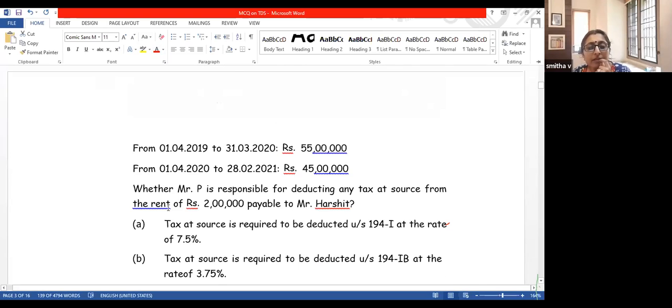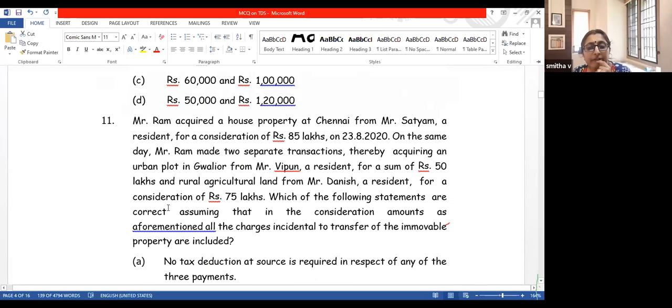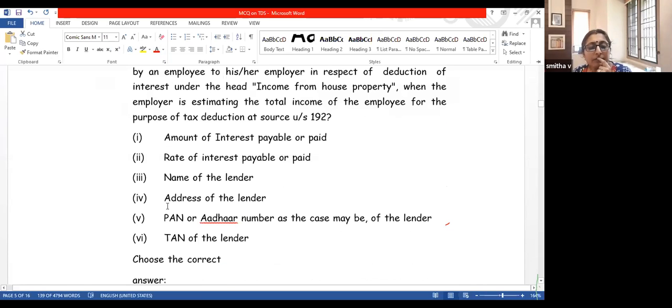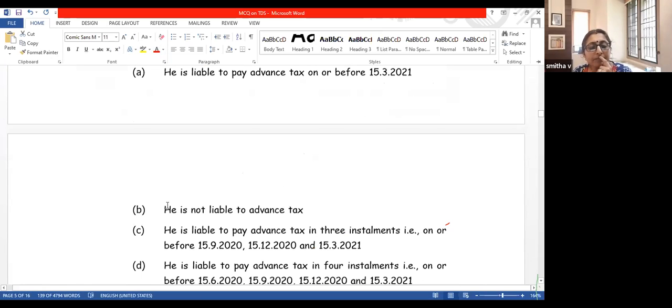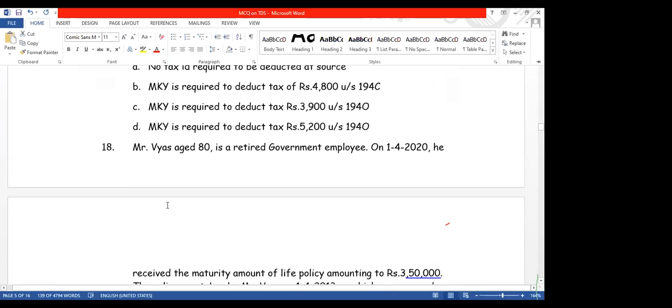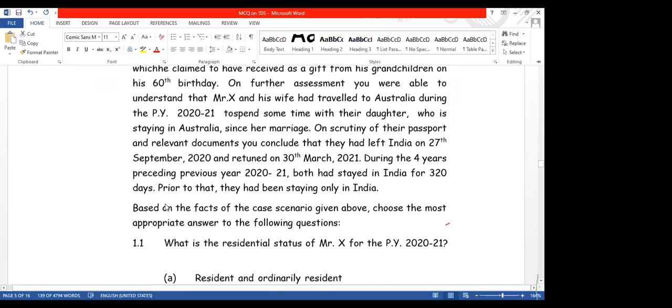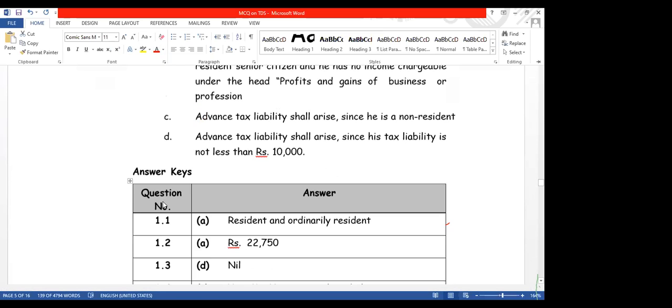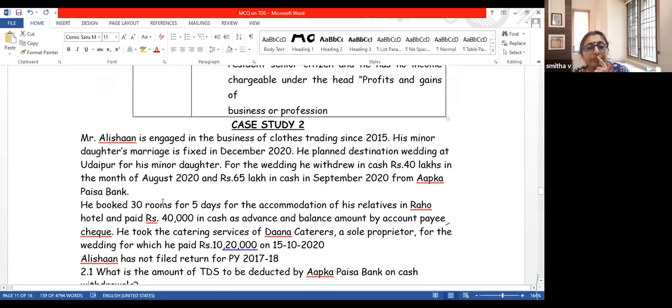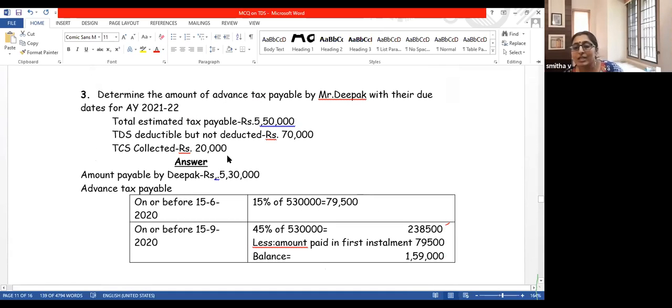Question number 9, 10, 11. These are all regarding TDS questions. Read this question. Determine the amount of advance tax payable by Mr. Deepak with their due dates for assessment year 21-22.